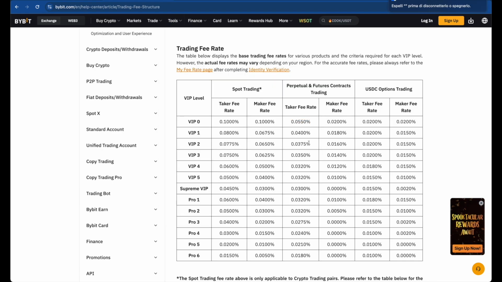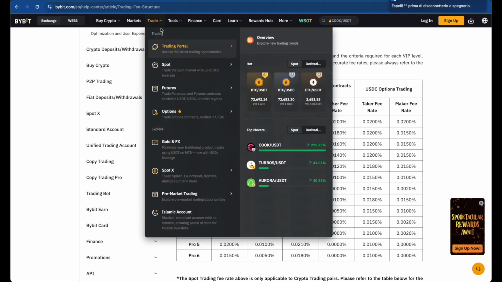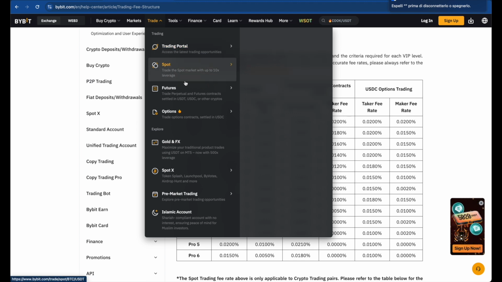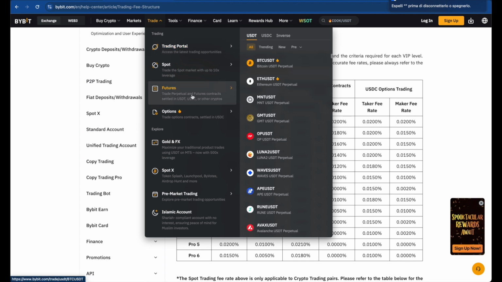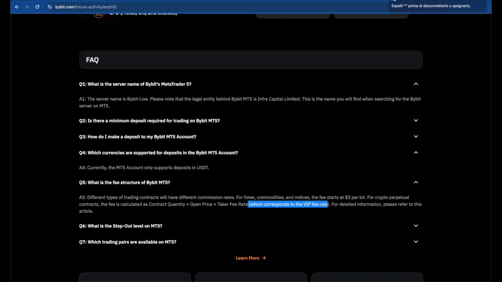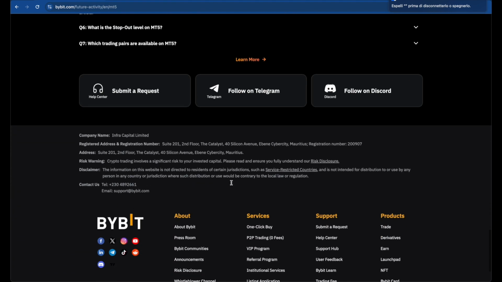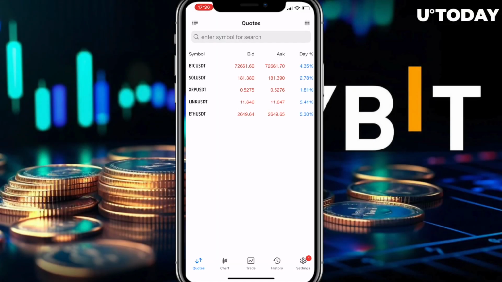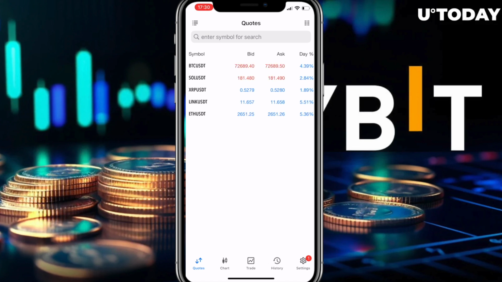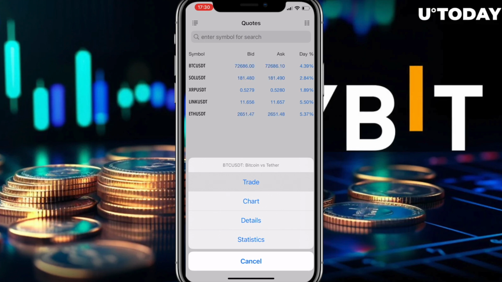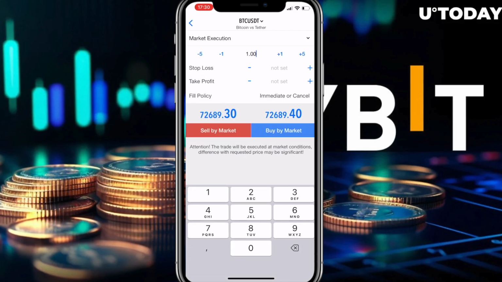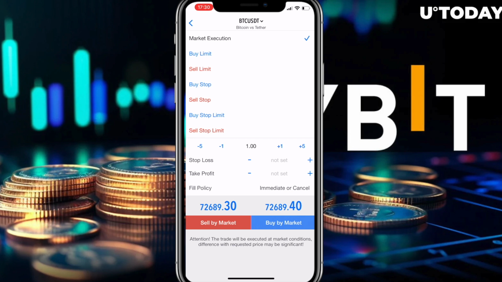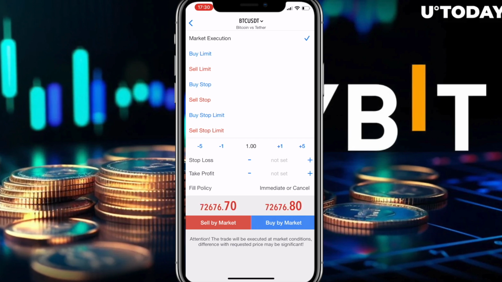So using MetaTrader 5 with BYBIT, we are paying basically the same commission as trading directly in the derivatives portal, the futures portal that gives us the possibility to use 125 leverage. This is basically the fee on BYBIT. From the MetaTrader 5 application, I am able to see all the assets. For example, you can see Bitcoin. The bid and ask are basically the same, like we showed before. If we want to open a trade, we just go on trade and we are able to buy by market execution or with a buy or sell limit or buy and sell stop.